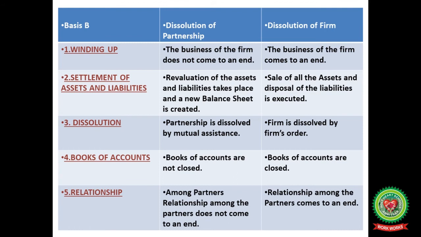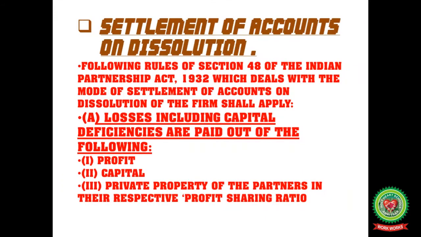So here the relationship does not come to an end, but in the case of dissolution of a firm, the firm comes to an end. These are all the points of difference between the dissolution of partnership and dissolution of firm. Now, the settlement of accounts on dissolution. So what are the settlements here?